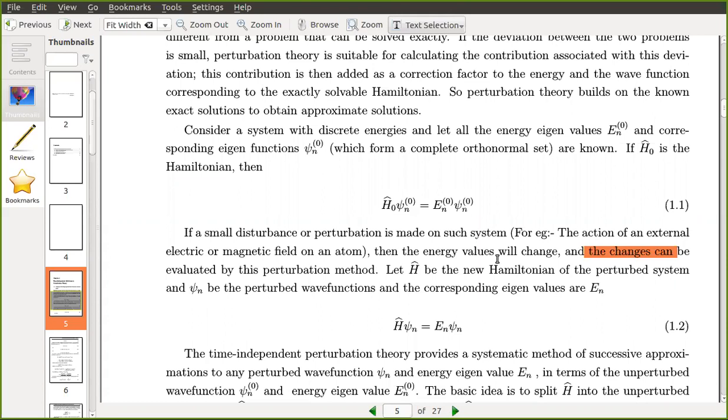Okay, that is what I told. We are not completely determining its energy eigenvalue. The eigenvalue is already known; we only find how much shift has happened. That is only what we are doing.